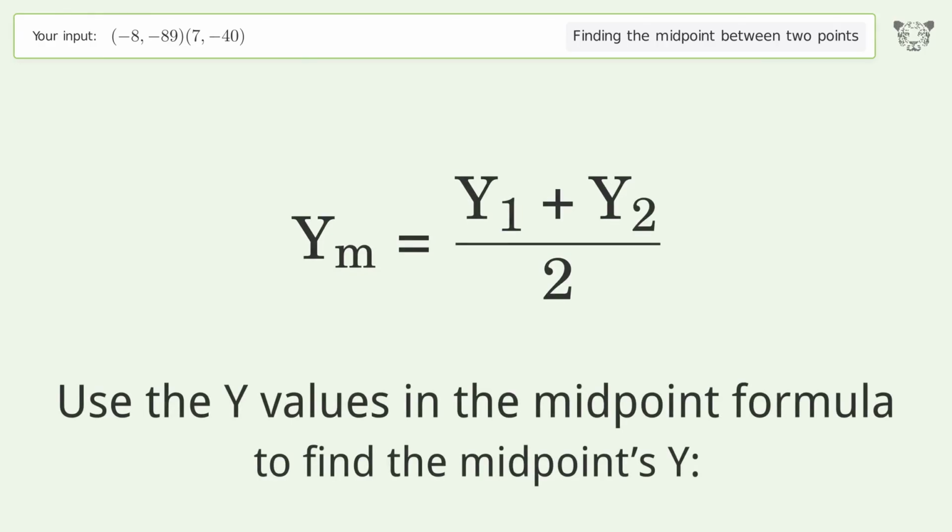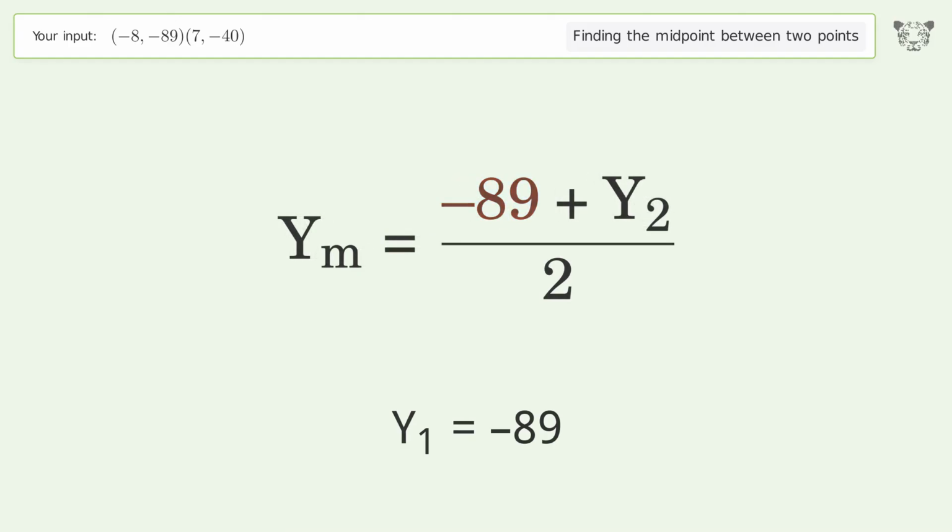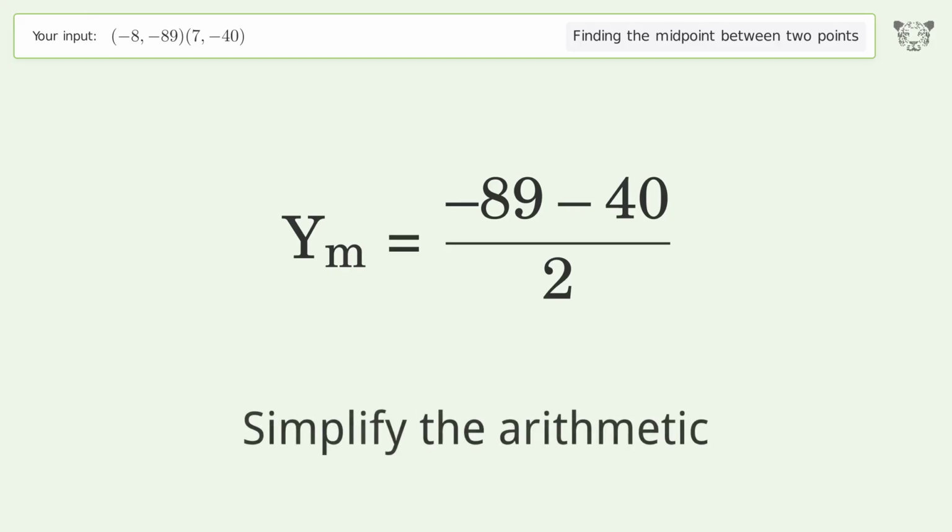Use the y values in the midpoint formula to find the midpoint's y. y1 equals negative 89. y2 equals negative 40. Simplify the arithmetic.